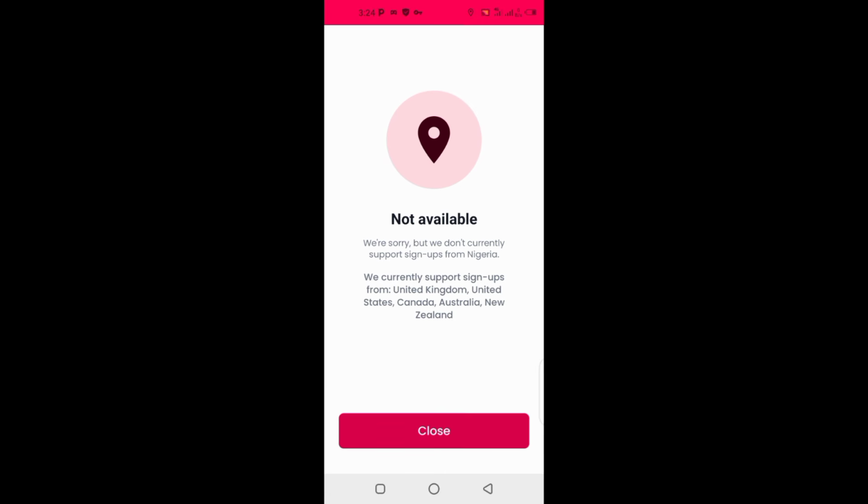So what a location changer means is, for example, if you want to create an account on this Influence app, they will ask you to turn on your location, and when you turn on your location, it is going to detect either Nigeria or whichever country you are from. But what they need, as you can see on my screen, is the United Kingdom, United States, Canada, Australia, and so on. So how do you bypass this enable location?